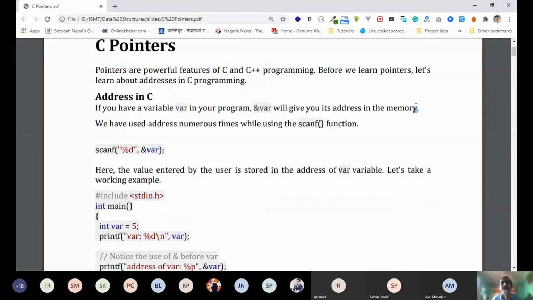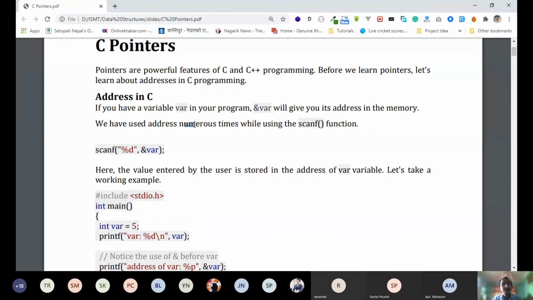That means when you make a variable, the value of that variable will be stored in some address. For example, if you put a equal to 5, then that 5 needs to be stored somewhere in the memory. And the location where it is stored is the ampersand var, or ampersand a in your case, if you are giving value a equal to 5.